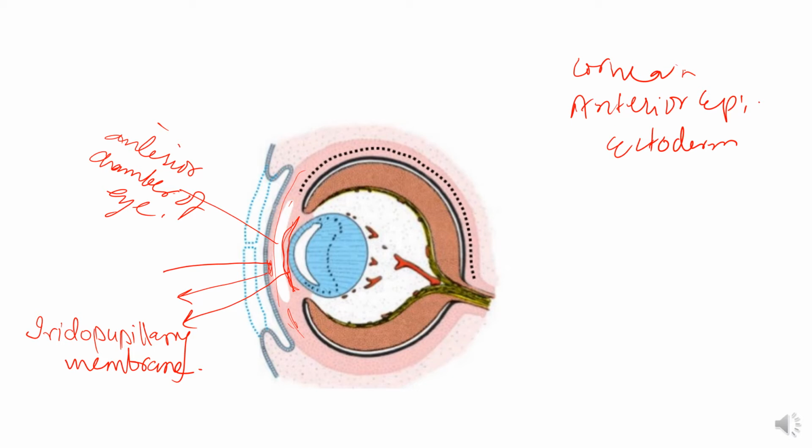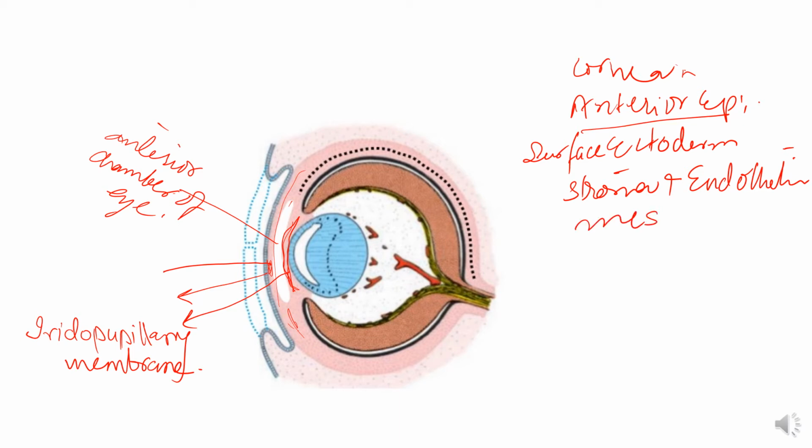So, the corneal anterior epithelium is derived from surface ectoderm, and the stroma and endothelium are derived from the mesenchyme of the superficial wall of the anterior chamber. This one. So two sources of cornea.